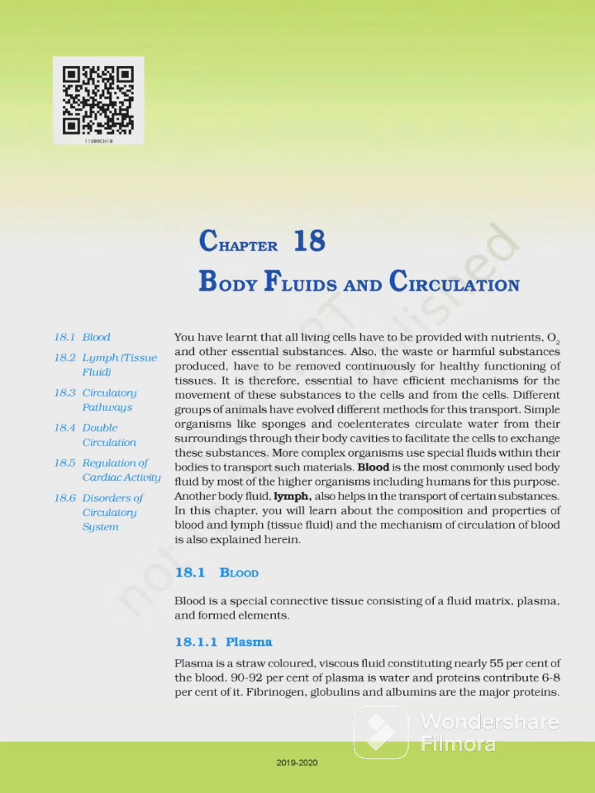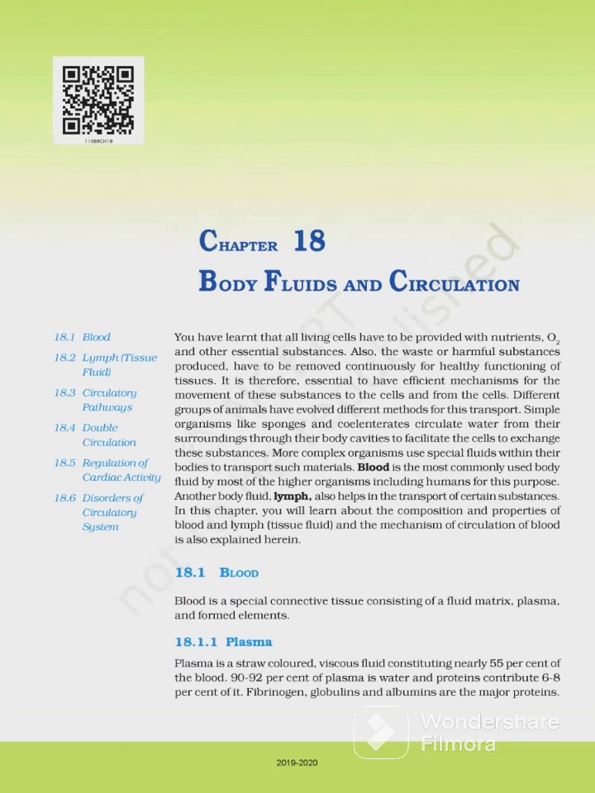In this chapter, you will learn about the composition and property of blood and lymph. Lymph is a tissue fluid, and the mechanism of circulation of blood is also explained herein. Blood is a special connective tissue, consists of a fluid matrix, plasma, and the formed elements. Plasma is a straw-colored viscous fluid constituting nearly 55% of the blood.